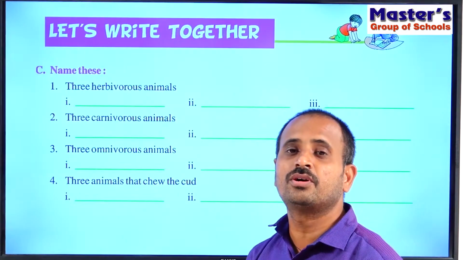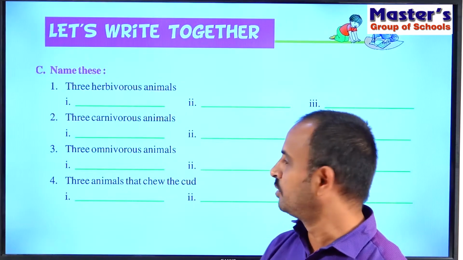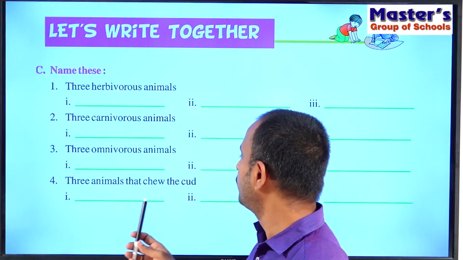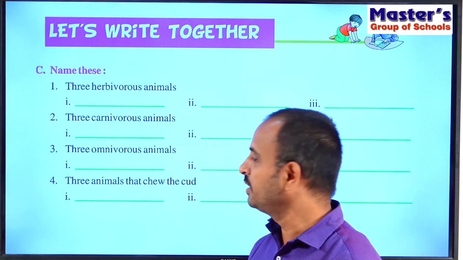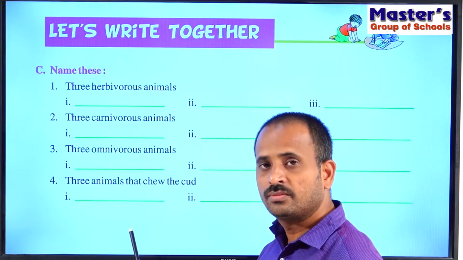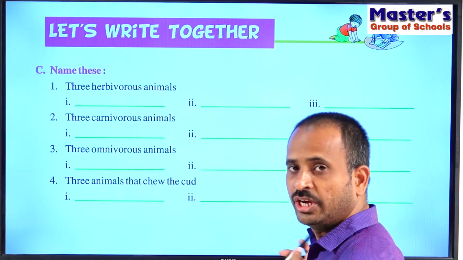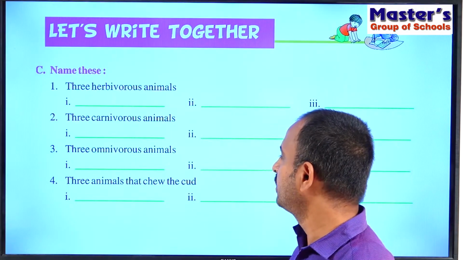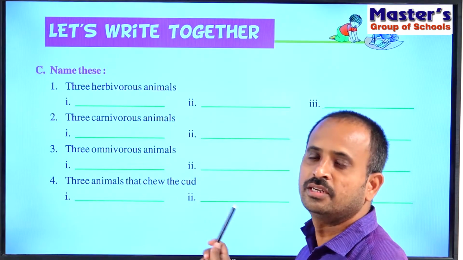That process is called rumination. Can you give examples for the animals that chew the cud? Generally, the examples are cow, buffalo, sheep, etc. So you can write these three animals in these three blanks.